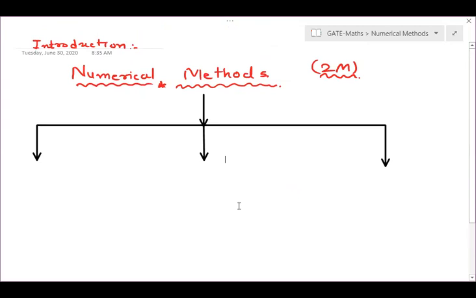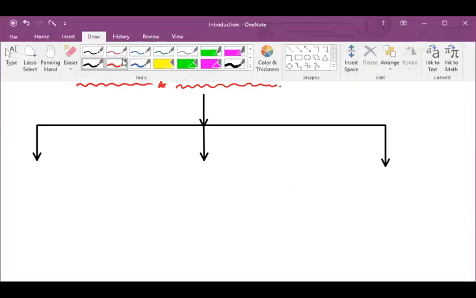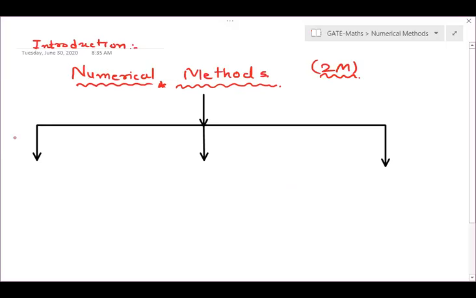So first we are going to see these numerical methods for solution of linear and non-linear equations.